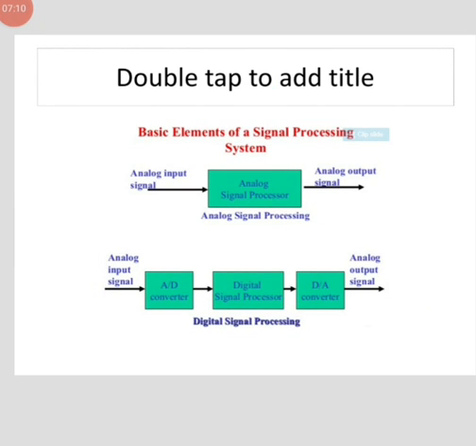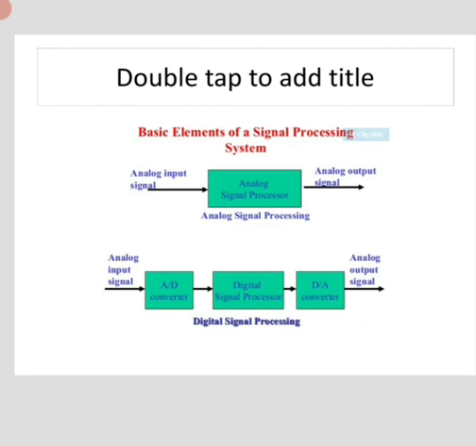Next is basic elements of signal processing system. So the first diagram is analog signal processing. In that, the input of the analog signal processor is analog and its output is also in the form of analog. While in digital signal processing there are three blocks. First one is analog to digital converter, second one is digital signal processor, and the last one is digital to analog converter.